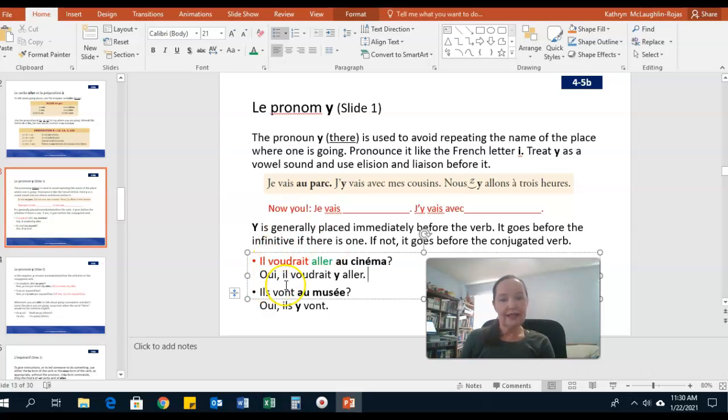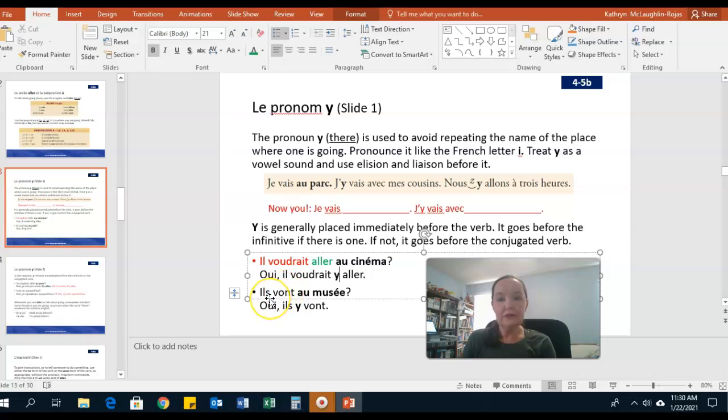Okay, oui, il voudrait y aller. So the conjugated verb stays the same, and the place where you're going is now going to get put in front of the verb aller. So, oui, il voudrait y aller. He would like to go there. So notice the word order is a little bit different. There does not come at the end of the sentence like it would in English. It goes before the infinitive or non-conjugated verb.